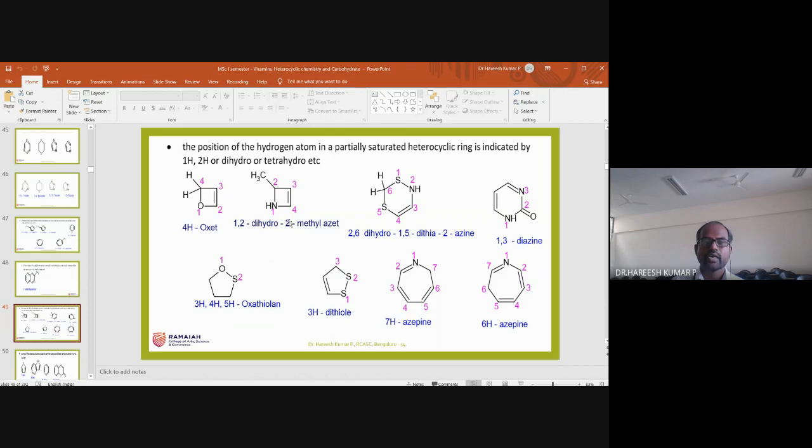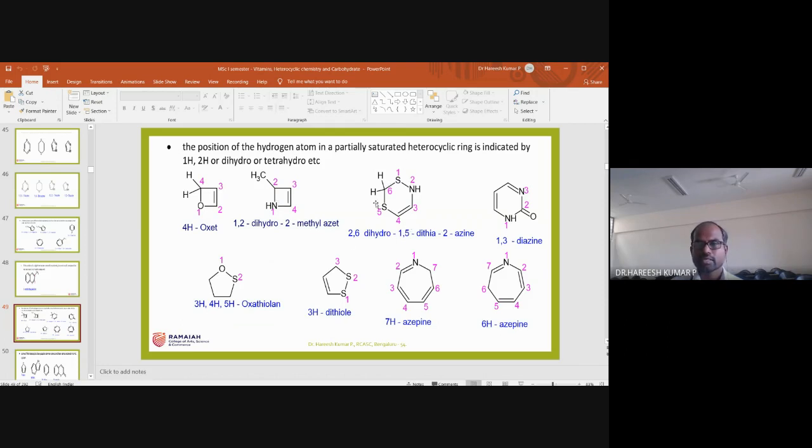This is a nitrogen-containing unsaturated compound but partially saturated. This carbon is H. So 1 and 2 position dihydro, 2-methyl. The second position is methyl. Azet: aza is for nitrogen, and et is for a 4-membered ring containing compound.